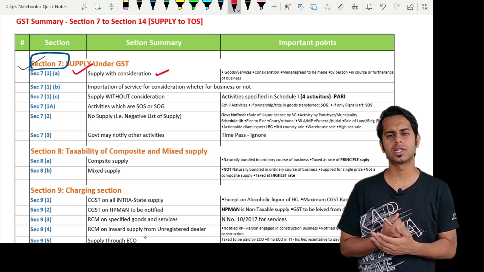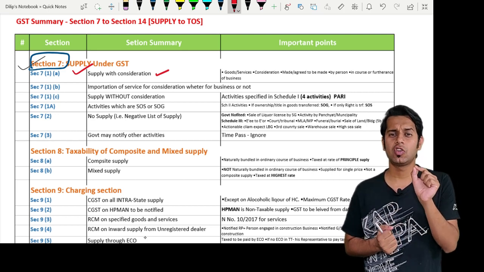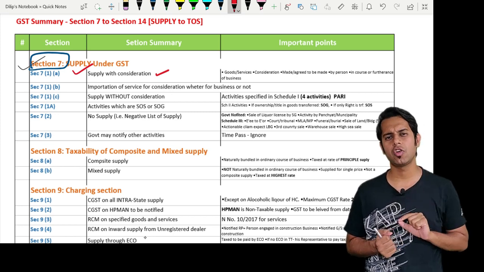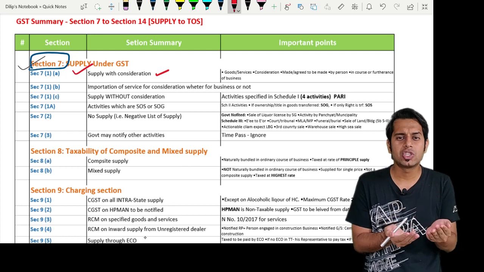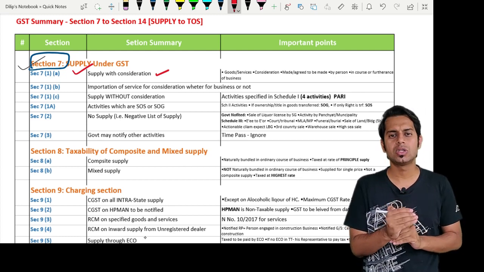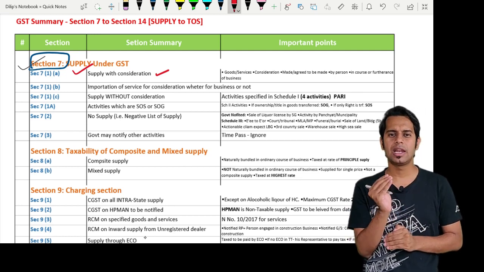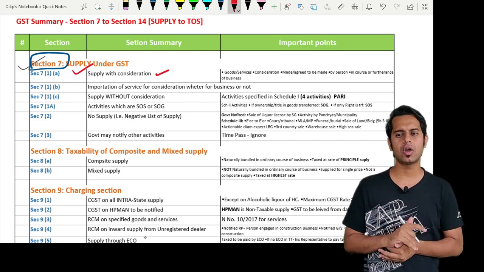Sir, what do you mean by goods, sir? Goods means every kind of movable property. Goods means every kind of movable property other than money and securities, but includes activity in relation to use of money, or but includes actionable claims, growing crops, things attached to or forming part of land.